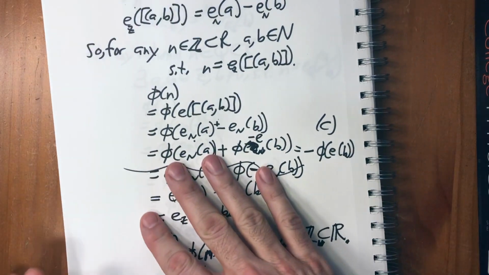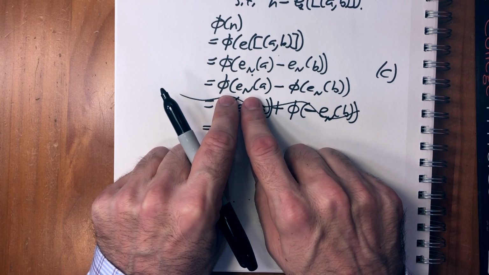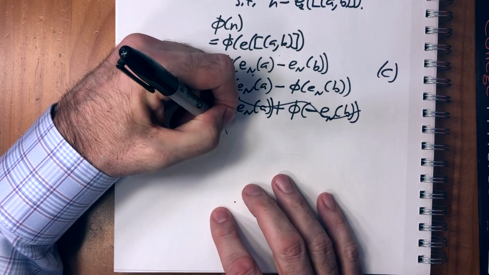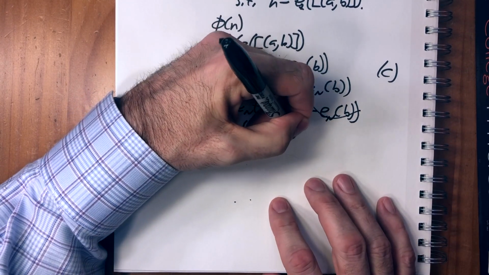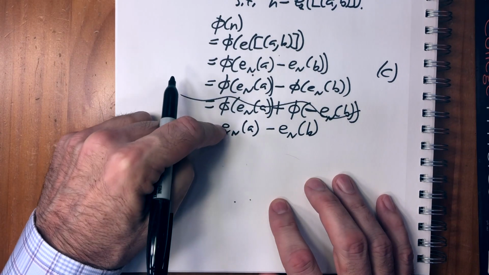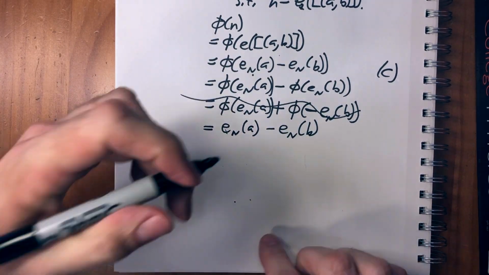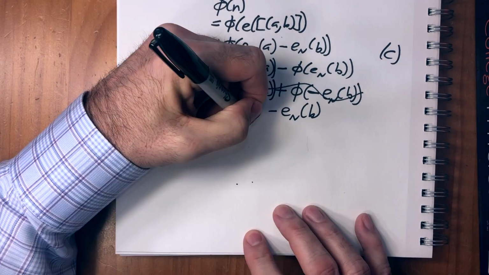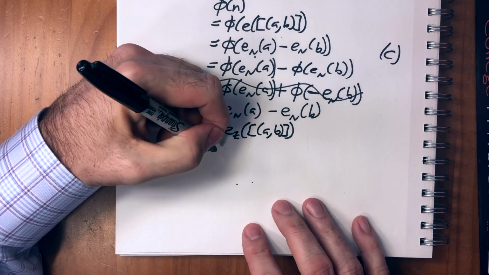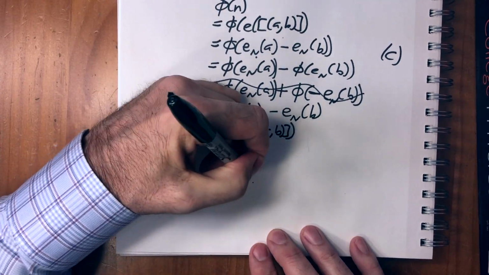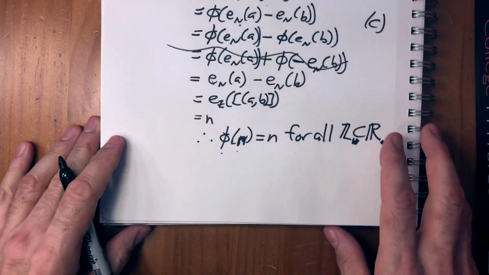So, okay. Now here, we've already established that phi is the identity for natural numbers. So phi of a equals e of a and phi of e of b equals e of b. Now this is the definition of an integer, so we can rewrite that as e of z, and that equals n. So we just showed that phi of n equals n for all integers. Okay. Good. We're halfway there.